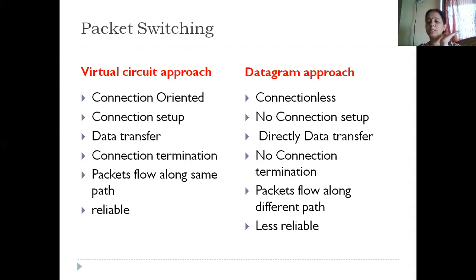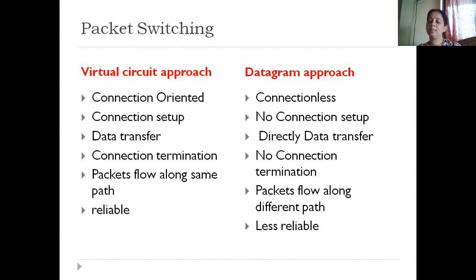I'm talking about virtual circuit. It's a connection oriented method. First the connection is set up. After that, data transfer is going to happen. Never will data transfer happen before connection setup. Compulsorily, the connection setup is required. So first connection setup, then data transfer, and after data transfer is over, termination of the connection. Termination means breaking, means the connection is no longer required, it can be released. That is called connection termination.